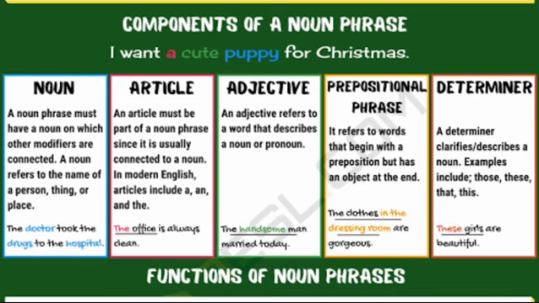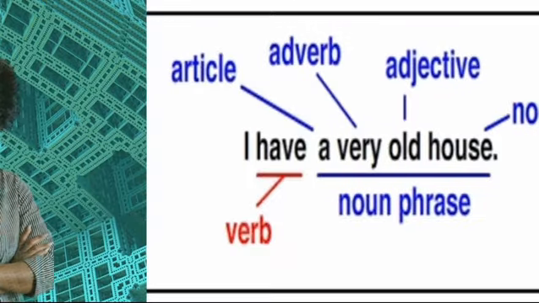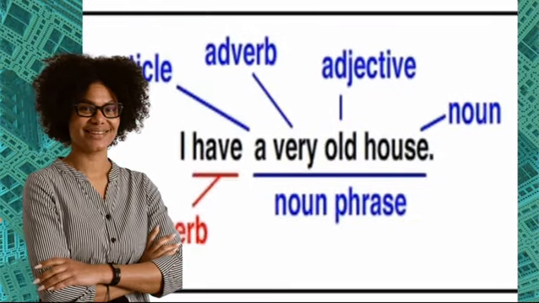In a noun phrase, we usually see nouns, articles, adjectives, prepositional phrases, and determiners. So, in a noun phrase, you can see any of these constituents.